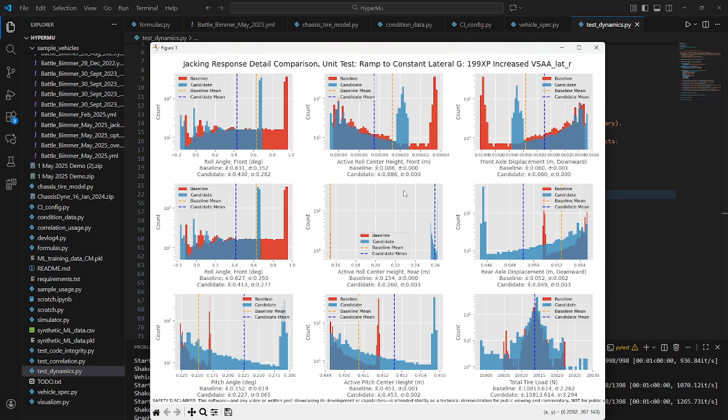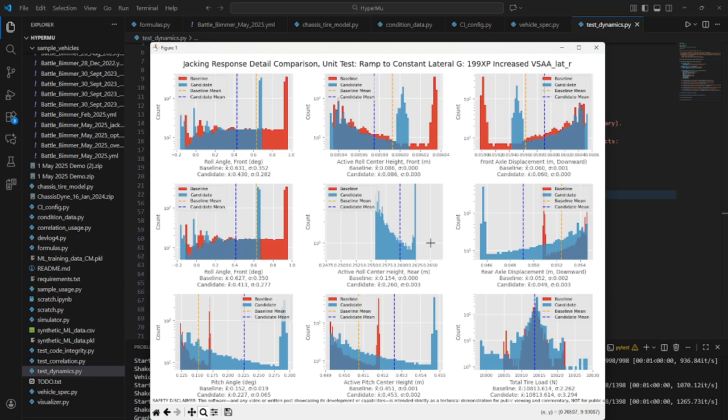So looking at the rolling dynamics now, we see that the active roll center height for the front is basically the same. This is what we expect. And again, the distribution for the active roll center height for the rear has shifted from about 15 millimeters above the ground plane to about 26 millimeters above the ground plane. So there's no overlap in those distributions anymore.